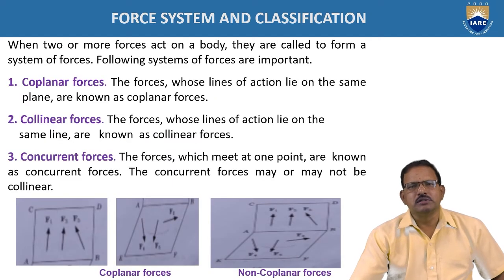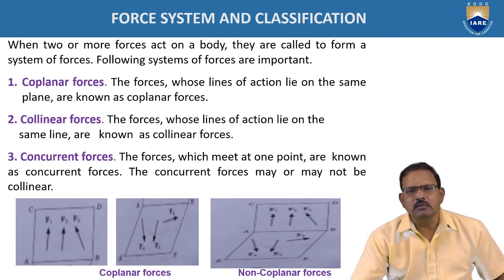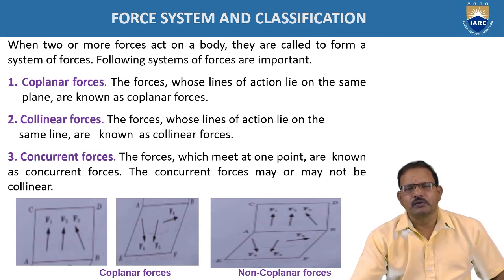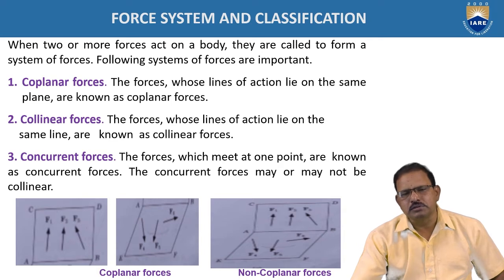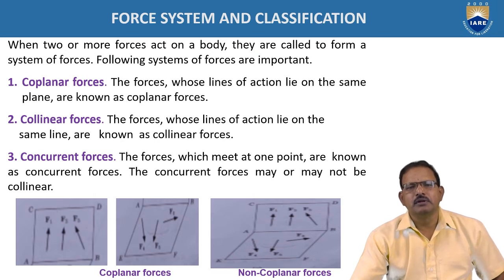In coplanar forces, the collinear forces are those acting along the same line of action. The directions may be the same, or they may be opposite, but the lines of all the forces lie in a single line. Then the type of force system is called collinear forces. In this case, the resultant of all the collinear forces is the algebraic sum of the forces acting on the line, and it acts in the direction in which the magnitude of the force is more.